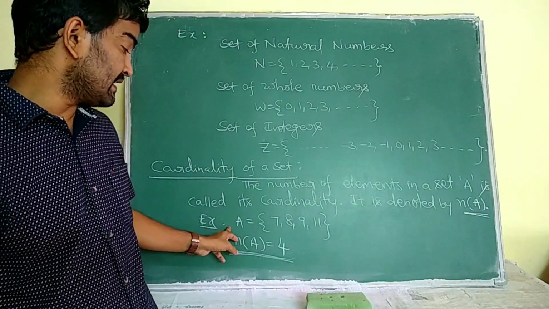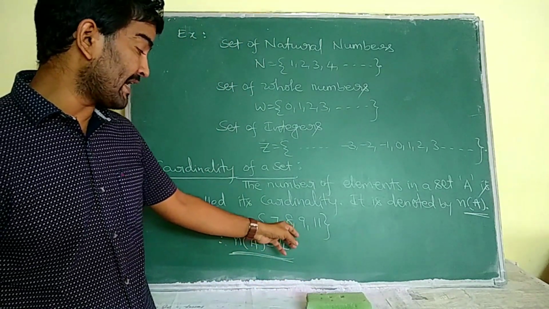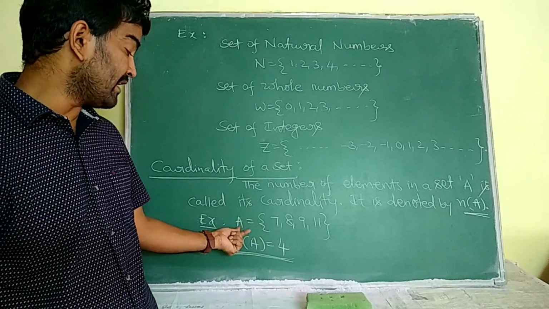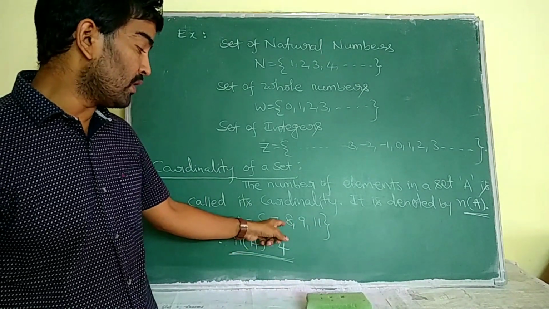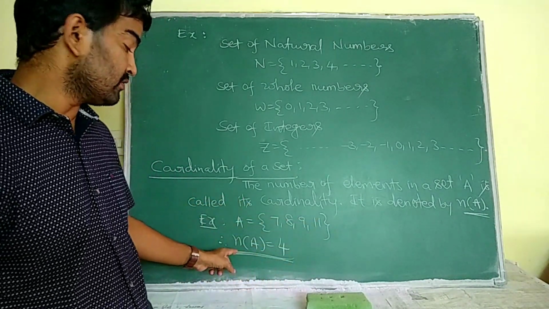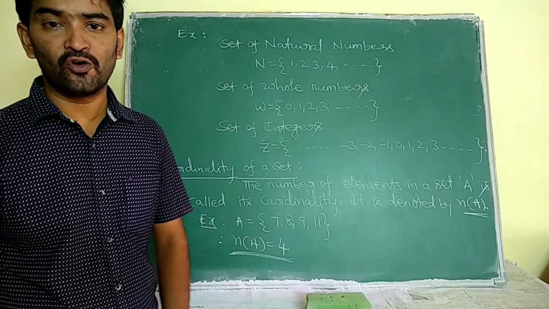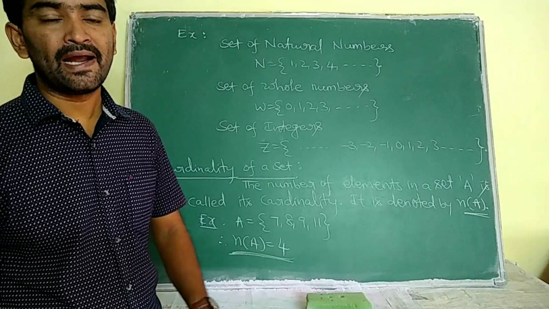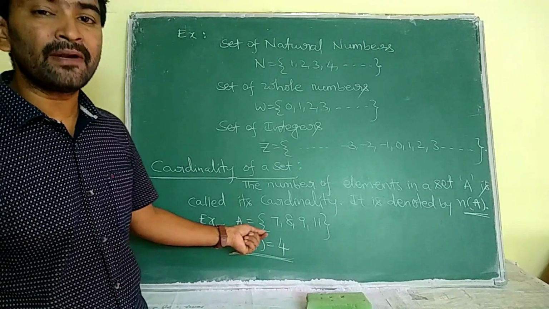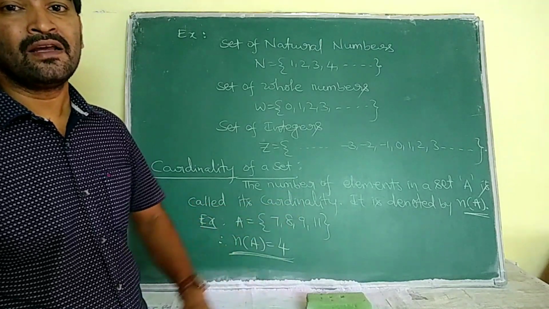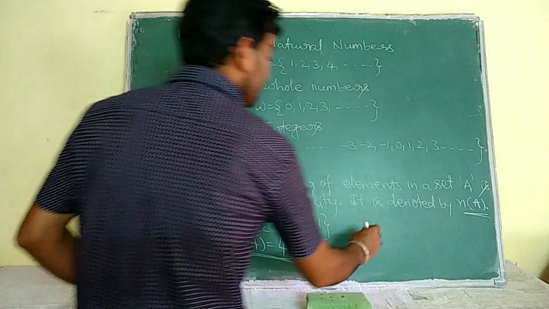So for example, the set A has elements 7, 8, 9, 10. Now how many elements does this set A consist of? 1, 2, 3, 4. So n of A is equal to 4. And if any element belongs to that set, then we represent that with the symbol belongs to.